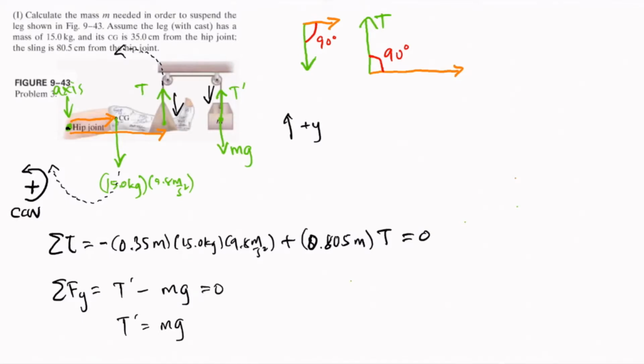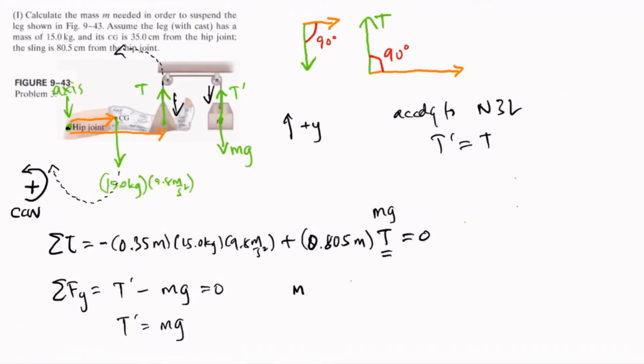And from here we see that these two forces are equal according to Newton's third law of motion. So we write, according to Newton's third law of motion, T prime is equal to T, which means that we can replace this T by mg. Now we can compute for the mass m using this equation.